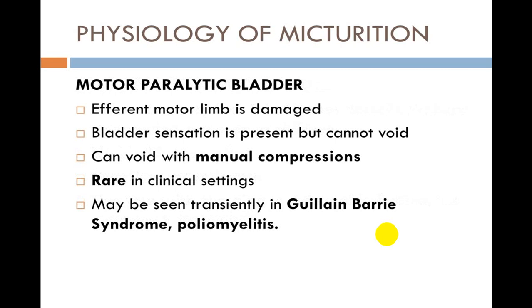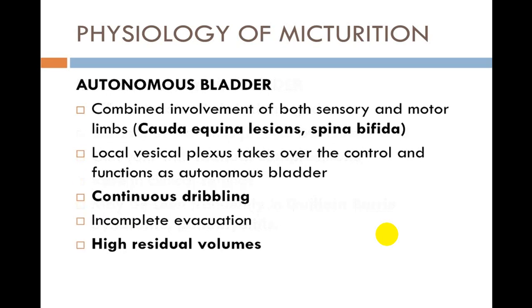In case of a motor paralytic bladder, it is very common in Guillain-Barré syndrome. In case of poliomyelitis, the person will feel the sensation but cannot void, hence it is not a large capacity bladder. The person will void urine by manual compression and increasing the intra-abdominal pressure, hence there is less quantity of residual urine. It can give rise to recurrent urinary tract infection, vesicoureteral reflux, infection of the kidney, and CKD.